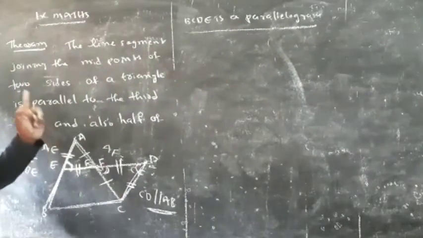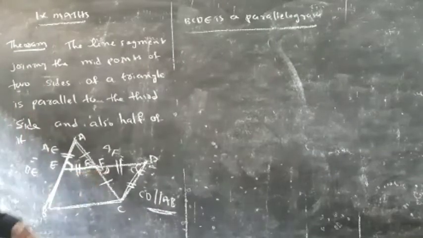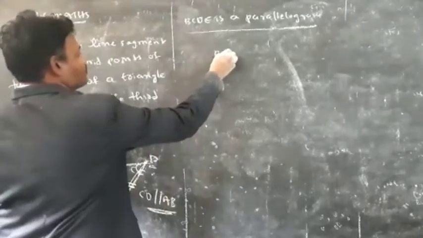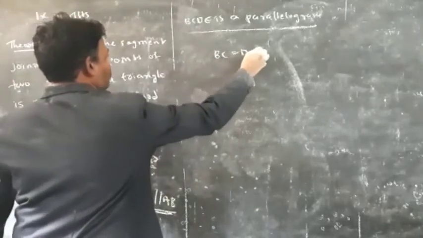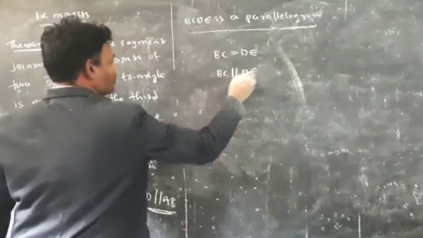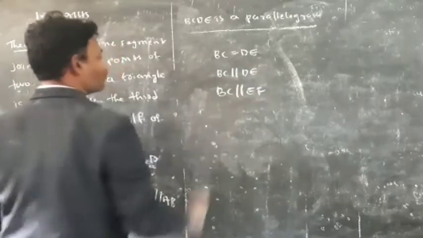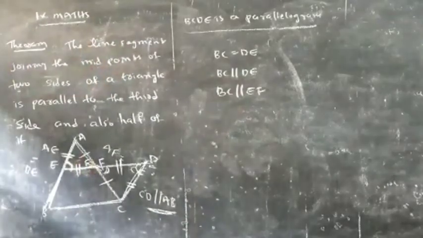Here BCDE is a parallelogram. In a parallelogram, opposite sides are equal. So what can we write here? BC is equal to DE, and also BC parallel to DE. If BC is parallel to DE, then EF is also parallel to BC. So hence one is proved.